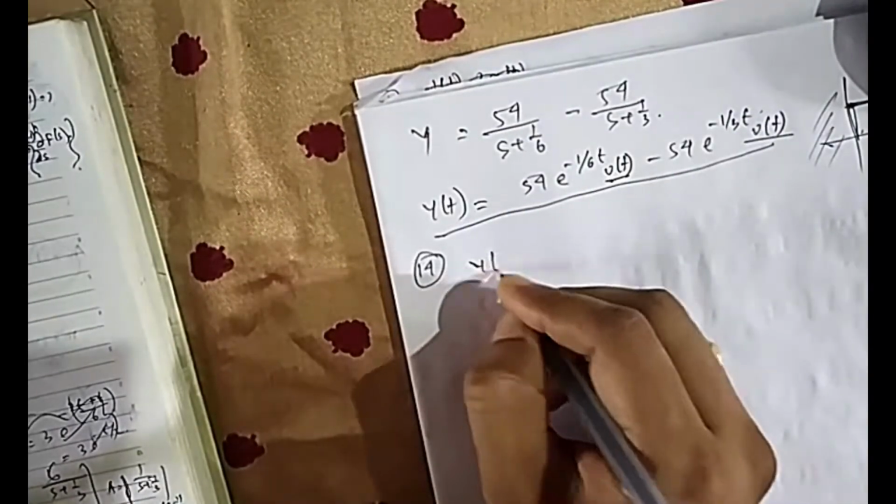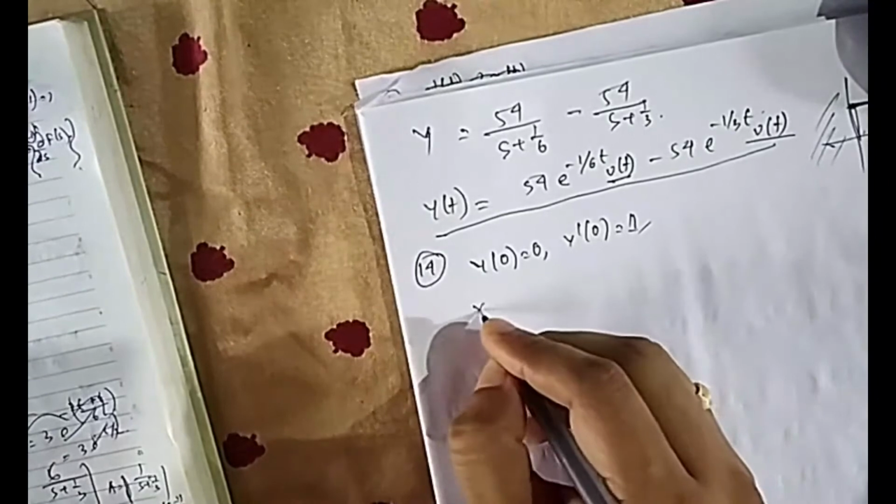Both the initial conditions are again given. y(0) is equal to 0, y dash 0 is also given as 1. So you can directly write the Laplace. If I write the Laplace here, I am writing directly s square plus 2s plus 1 is equal to 1. Now by now you have already known.